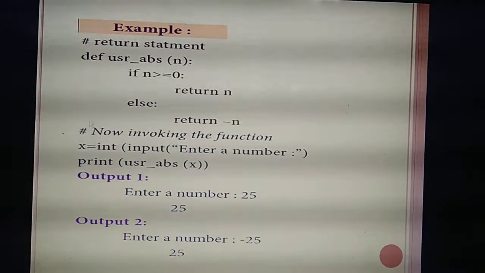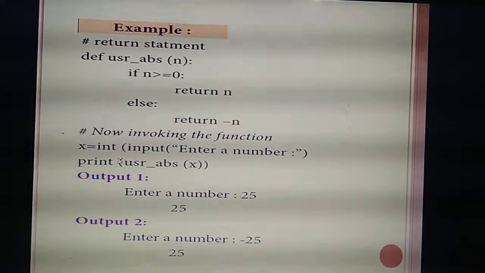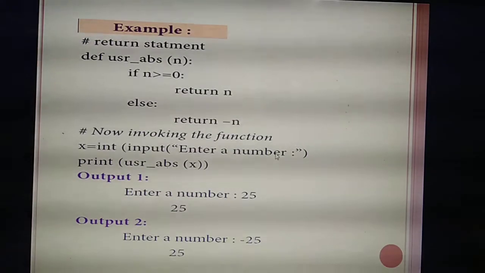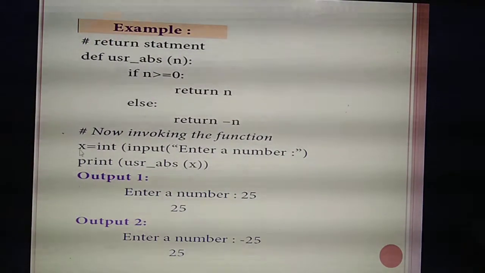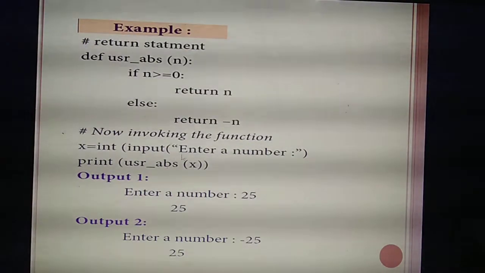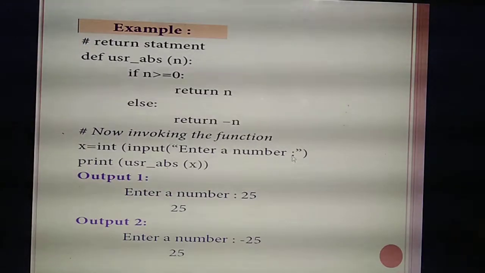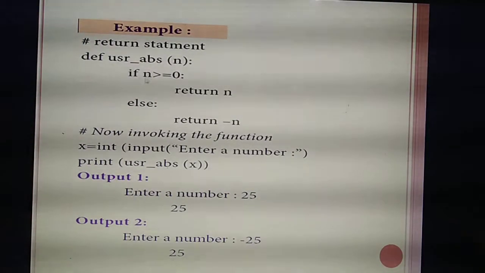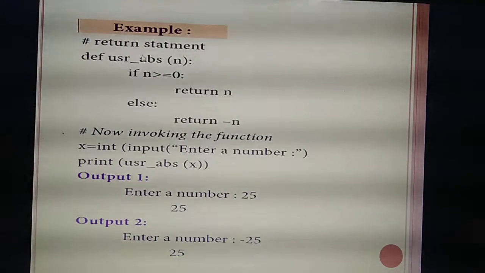Next, now you are calling the function. x equal to, you are giving the input to the function. Where do you need to enter the number? In input. So for that you declare one variable, x equal to int of input, enter a number. You are going to enter one number, then you need to pass the value to the function. For that you need to call the function, isn't it? So print of, what's the function name?